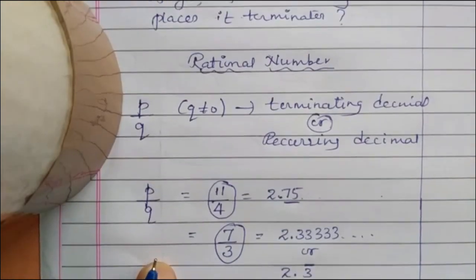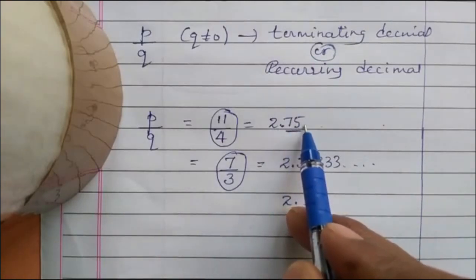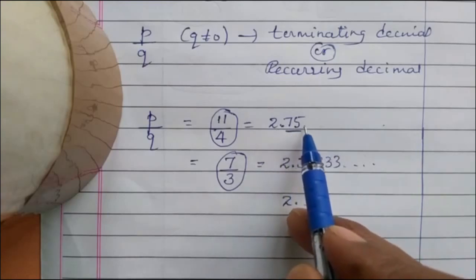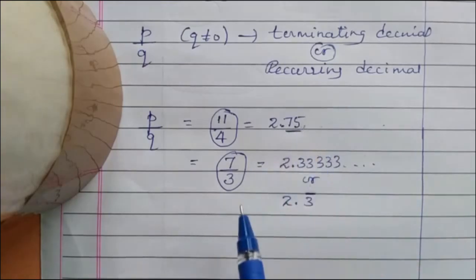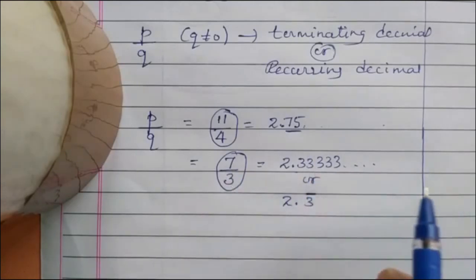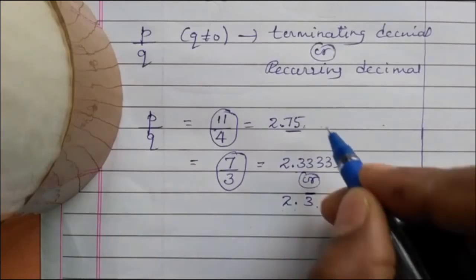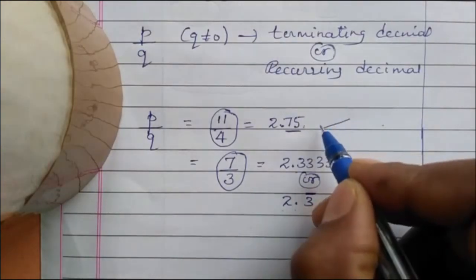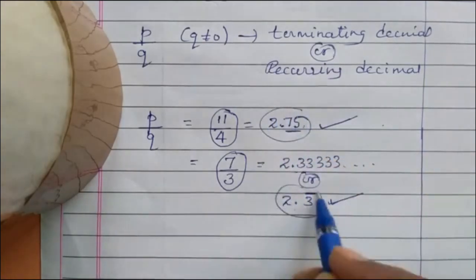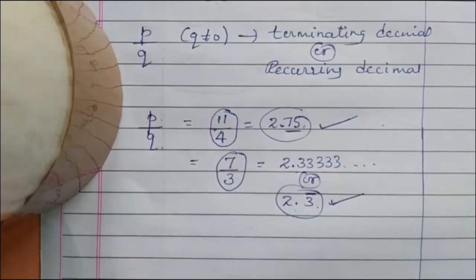This is called a recurring decimal, because the division never ends. In the first example, the division is over at 2.75, that's it. Terminating decimal or recurring decimal, both are in the form of p by q, that is, a rational number.